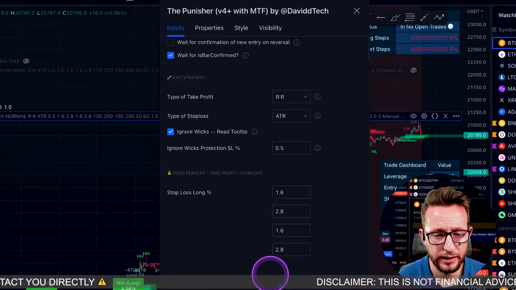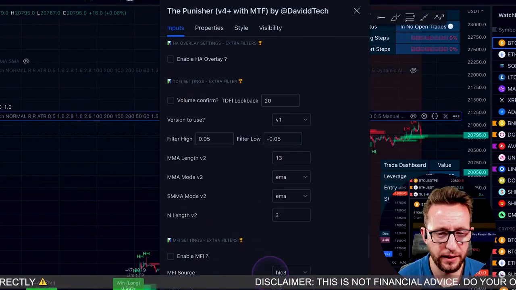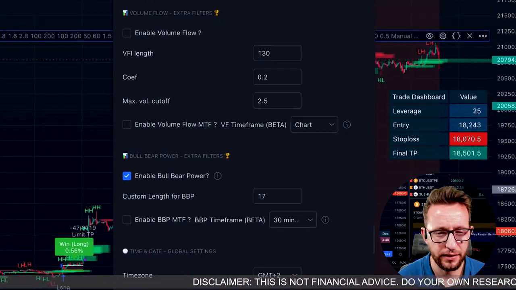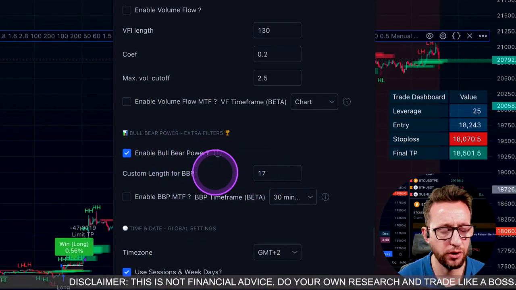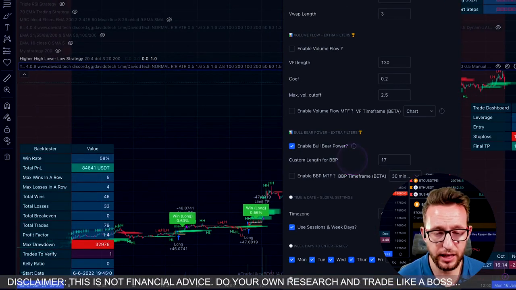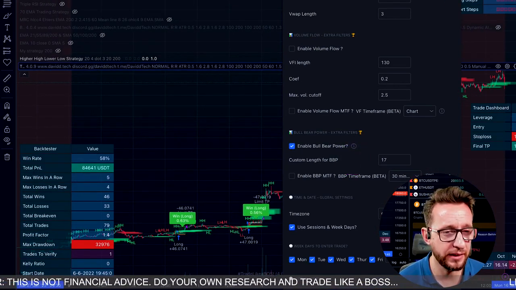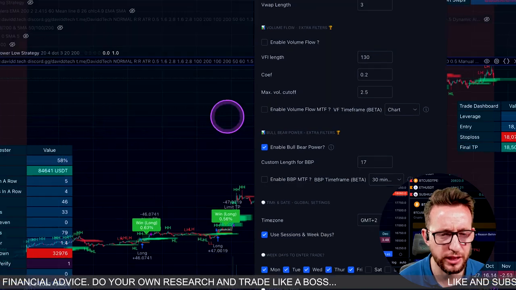I've added one indicator to make this better, and that indicator is the bull bear power indicator set at 17 on the same time frame. That just gave us a little bit more confluence and made this a lot better trading strategy.